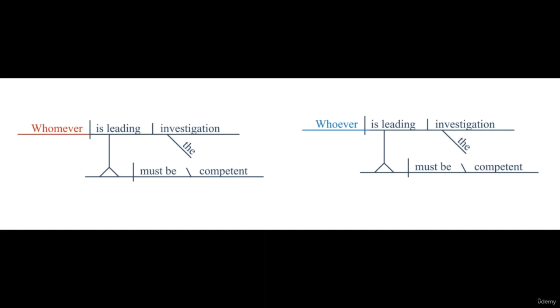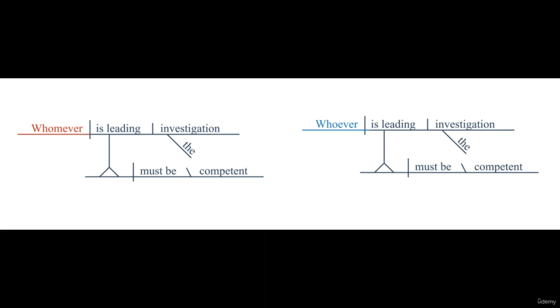Here we have sentence number 5, and we will see that a noun clause is functioning as the subject. We can ask who or what must be competent, and the answer is whomever is leading the investigation or whoever is leading the investigation. Within the noun clause, we have a subject, a verb, and a direct object.